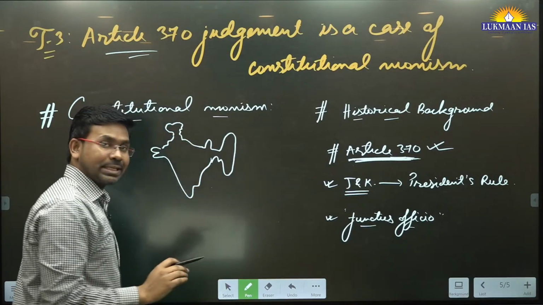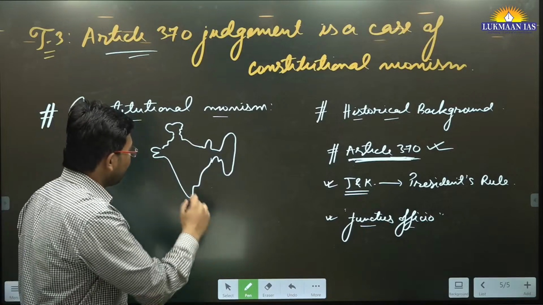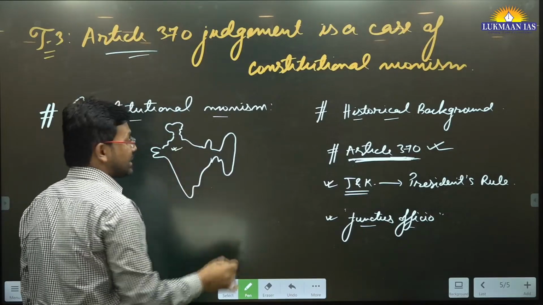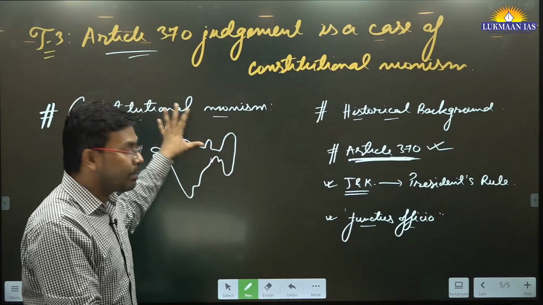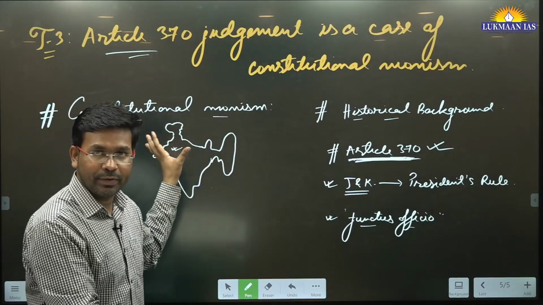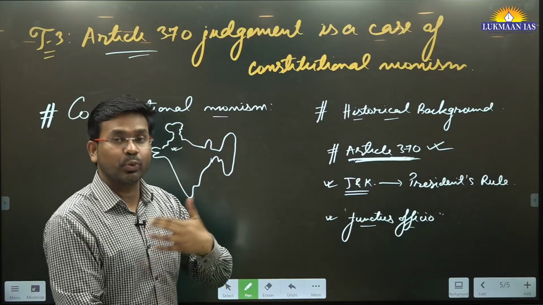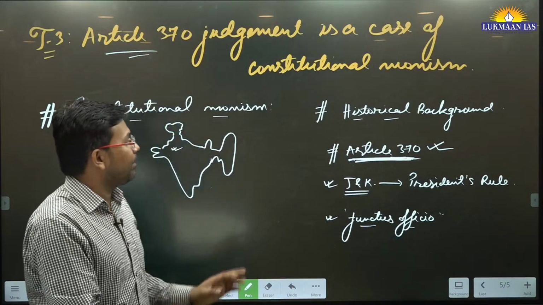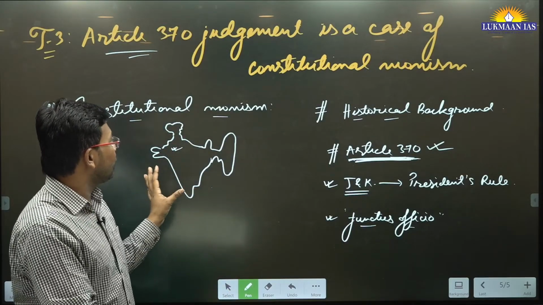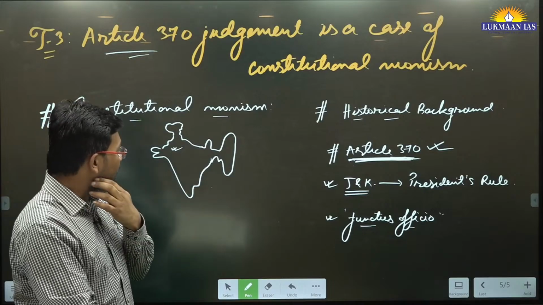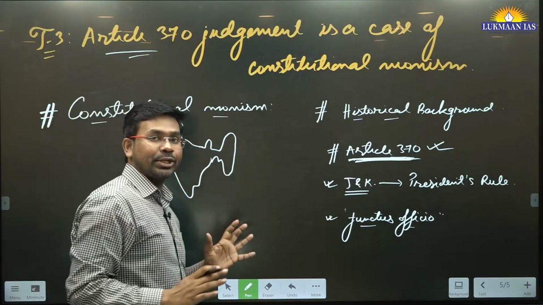If we want to go for state reorganization, views should be taken from all parts of India, and these views are reflected through the parliament. And when parliament has enacted something, we need to consider that. So according to Justice Sanjay Kaul, the views of the entire nation prevail.